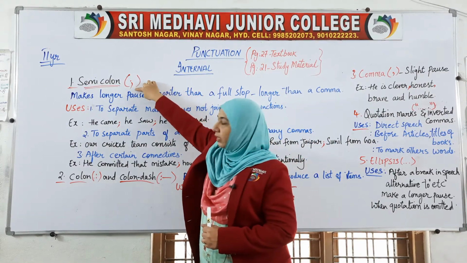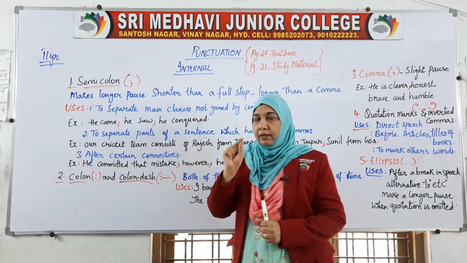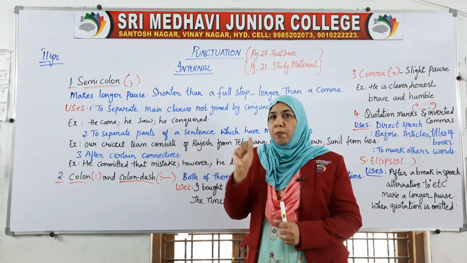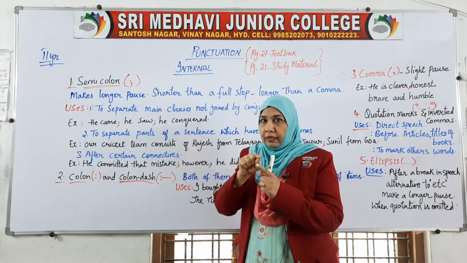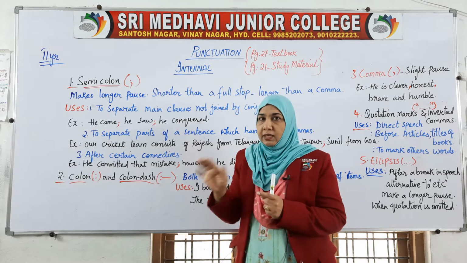If you remember, with the comma we keep a small pause. With the dot, the full stop, we completely stop.